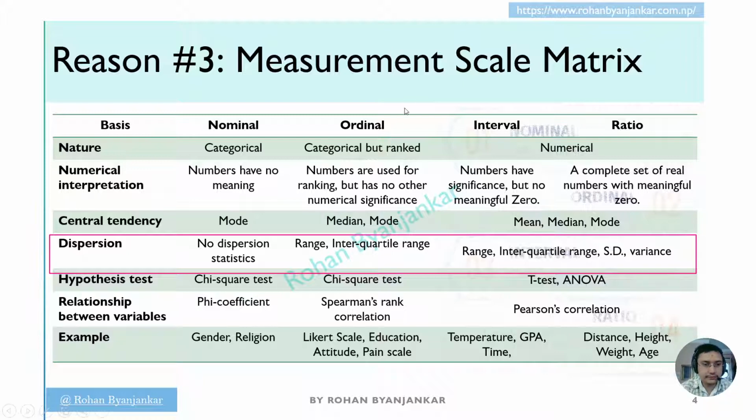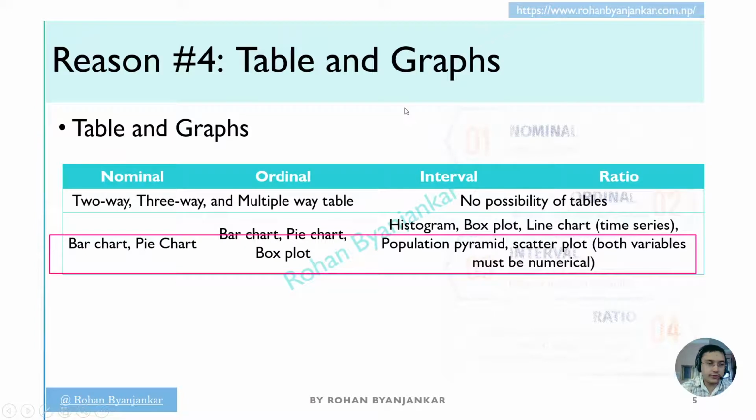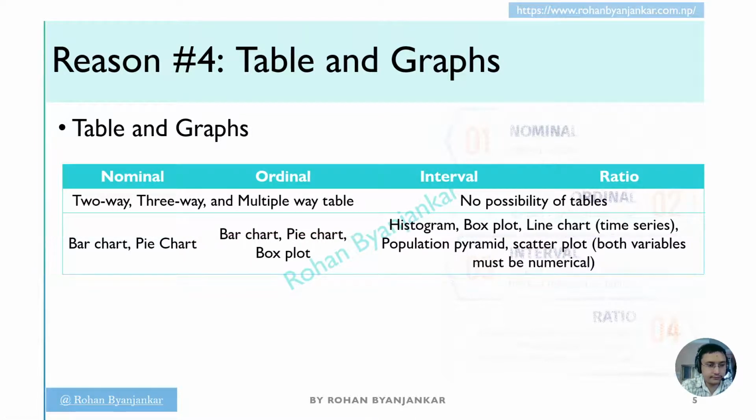Following this, reason 4, tables and graphs. Never ever carry out the data analysis if you don't have a clear understanding of where to use tables and graphs. If we have nominal and ordinal scale variables or data, then we can use the two-way, three-way, and multiple-way tables.